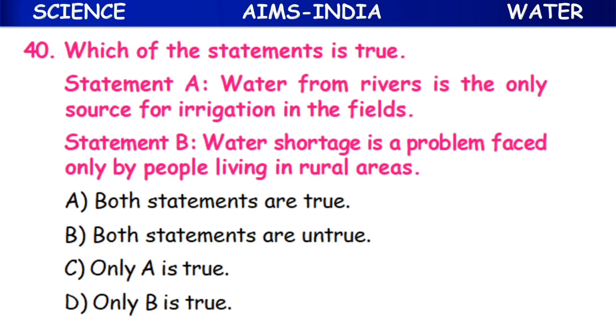Now the 40th question, children. Which of the statements is true? Statement A: water from rivers is the only source for irrigation in the fields. So no, this is wrong.